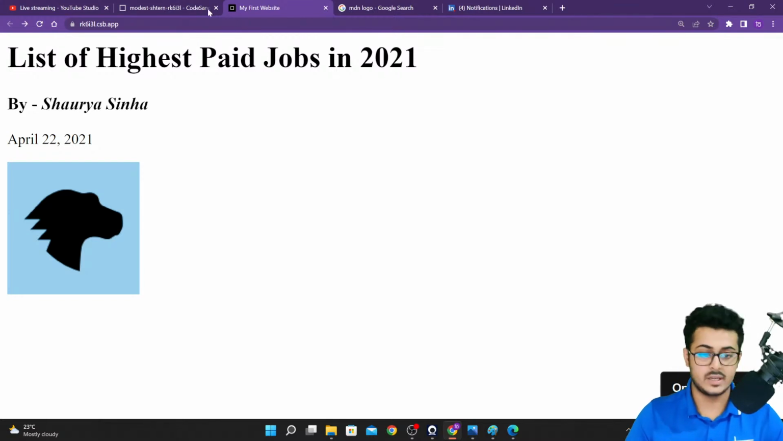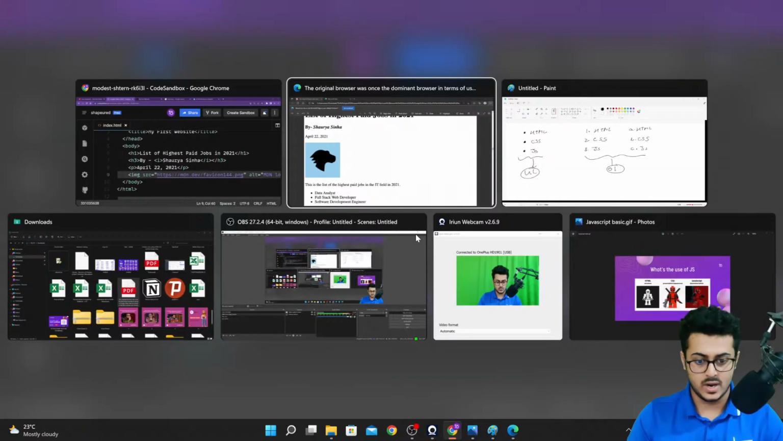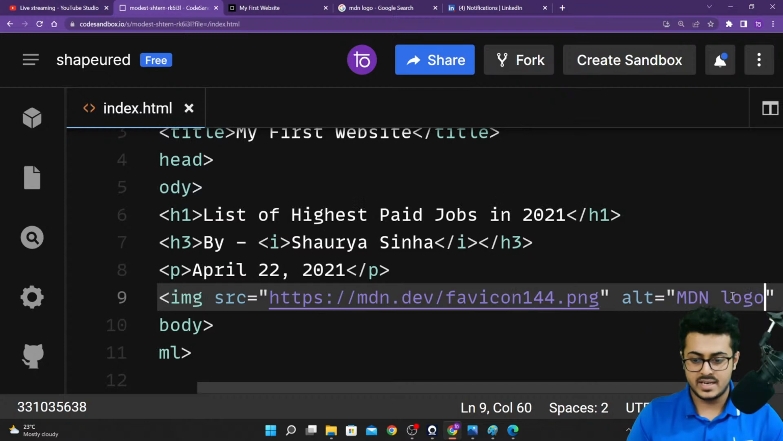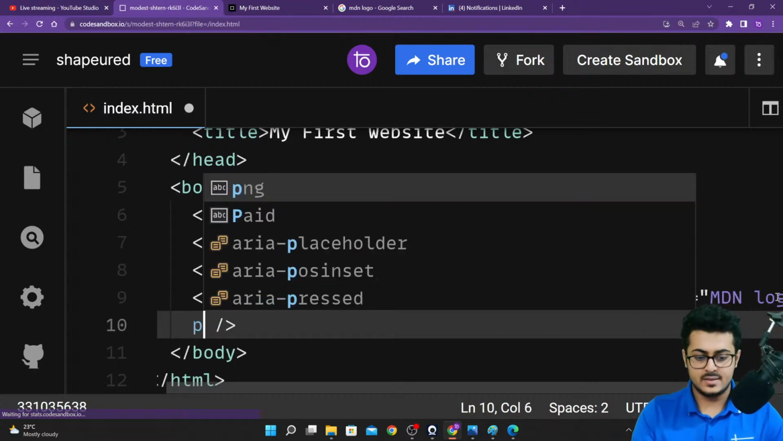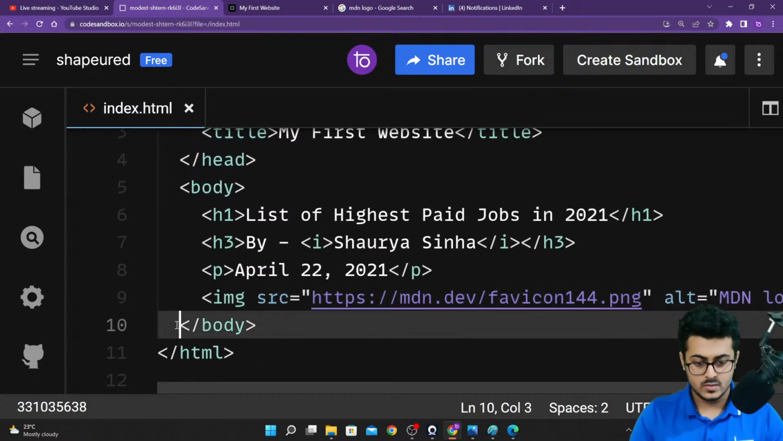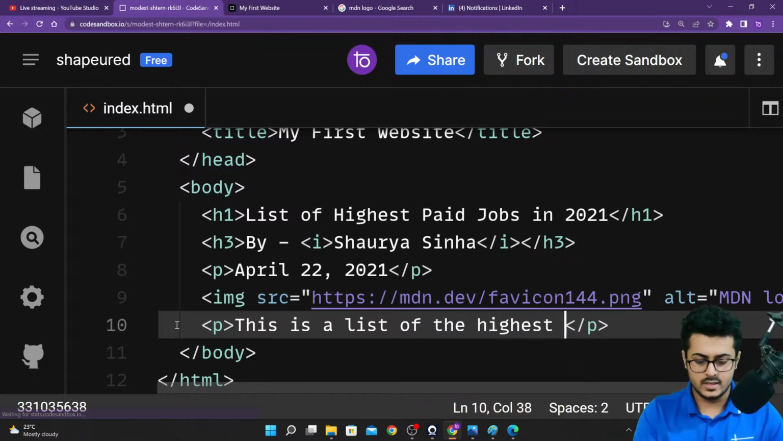Great, amazing, guys. So we have seen the image tag, the paragraph tag, h3 tag, and h1 tag. The next thing that we are having is another paragraph tag. This is a list of highest paid jobs in the IT field in 2021. So we'll just create that paragraph tag right over here. P tag. This is a list of the highest paying IT jobs in 2021 right over here.